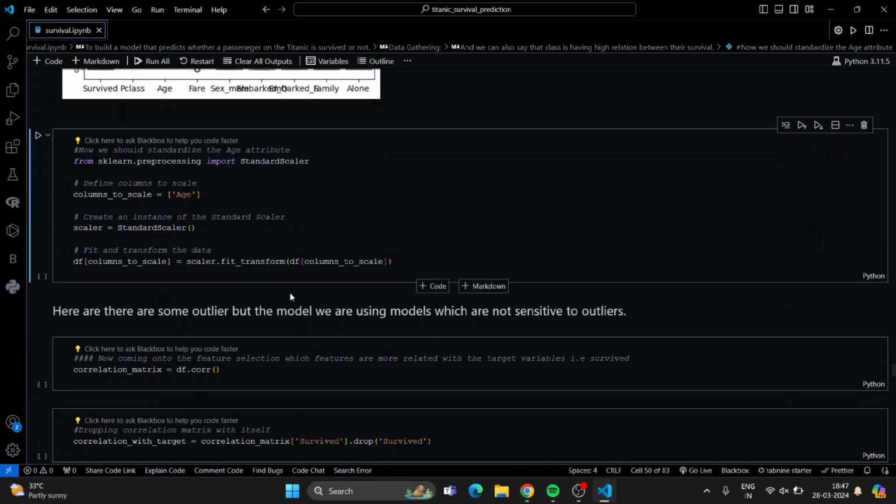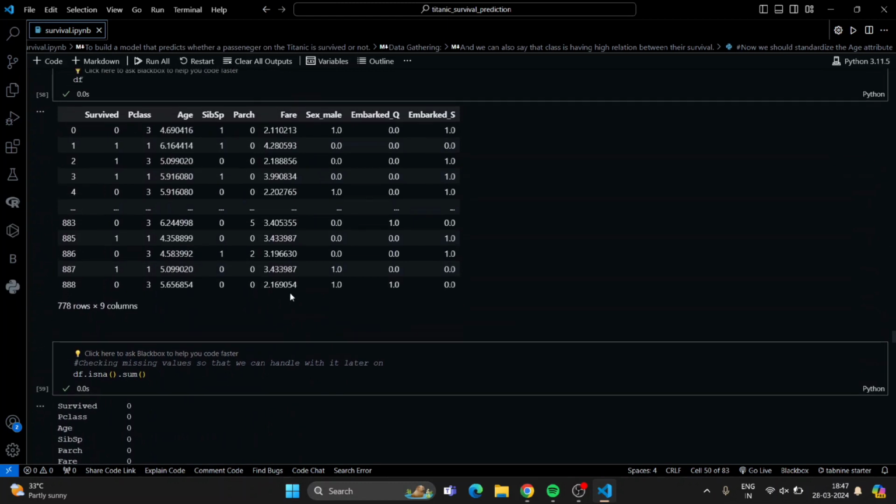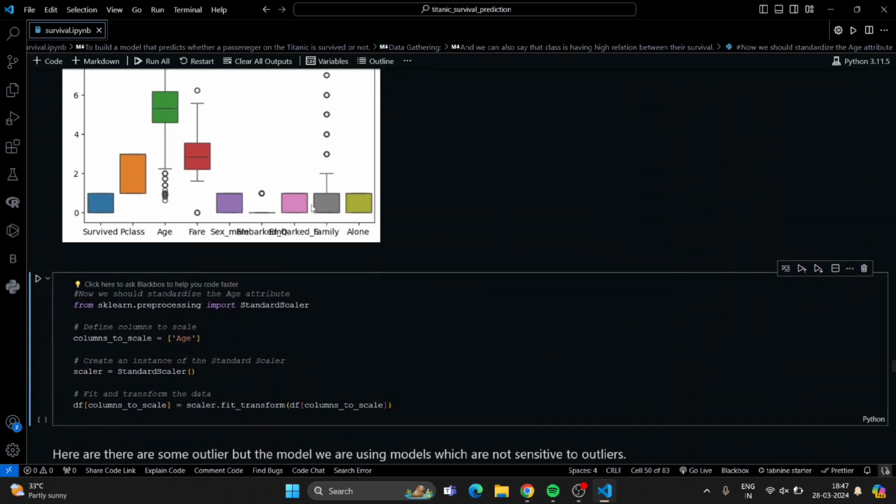So we are now doing a standard scaler because here, if we see our data frame graph, we are having 4 point something, 2 point something, and the rest is 10, 10, 10.